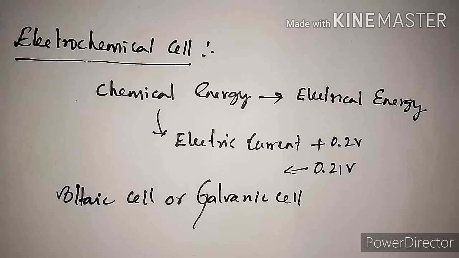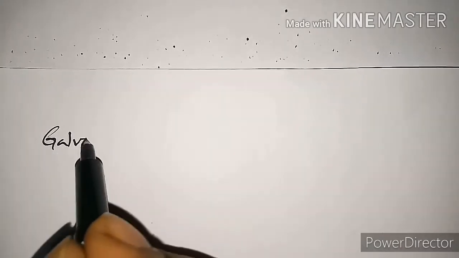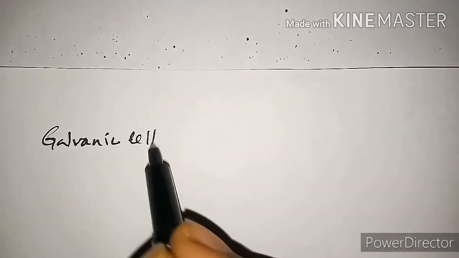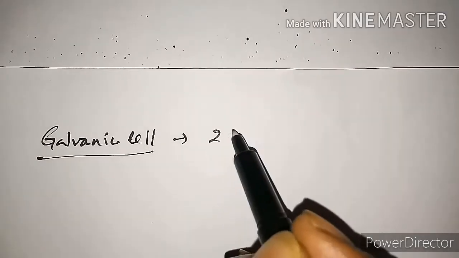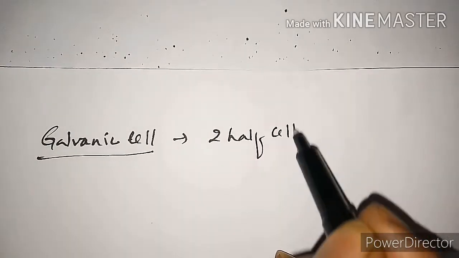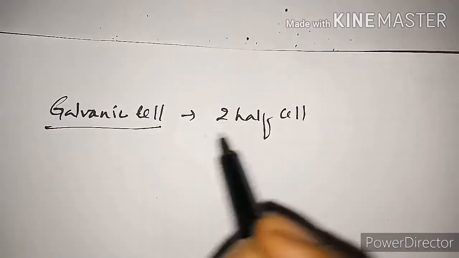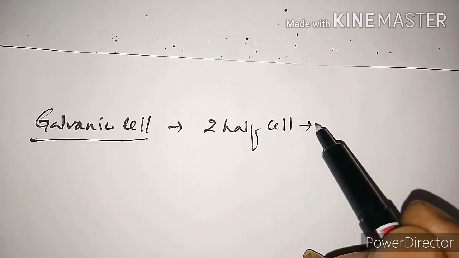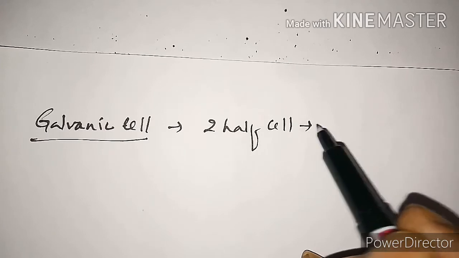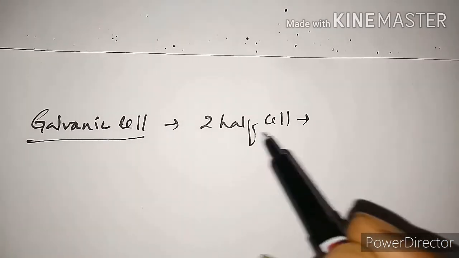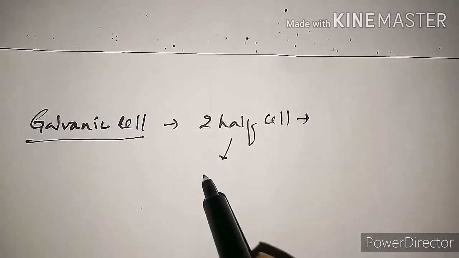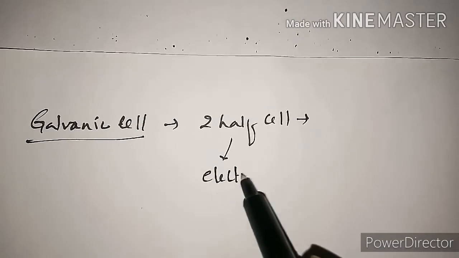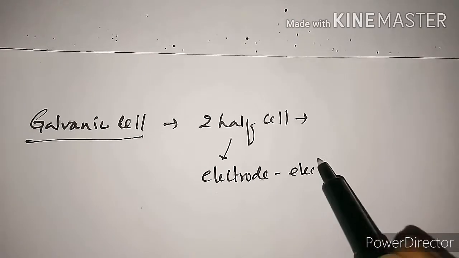The reactions are nothing but oxidation and reduction reactions. So a galvanic cell consists of two half cells, that is single electrodes, which are connected electrically. So it has to be connected externally. Each half cell contains an electrode and electrolyte,